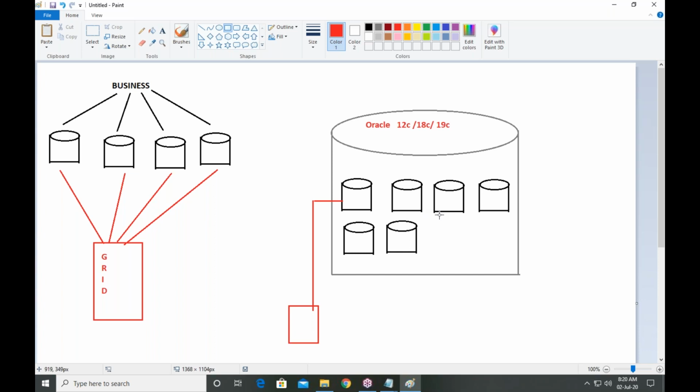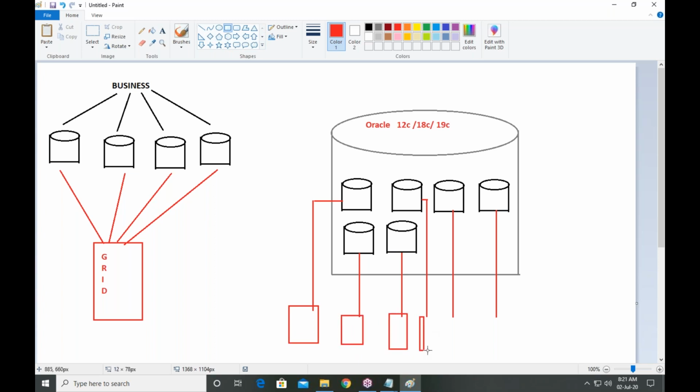And this was connected to some other business application. This is also connected to other business applications. Everyone will be connected to business applications, which are nothing but web pages related to your business.